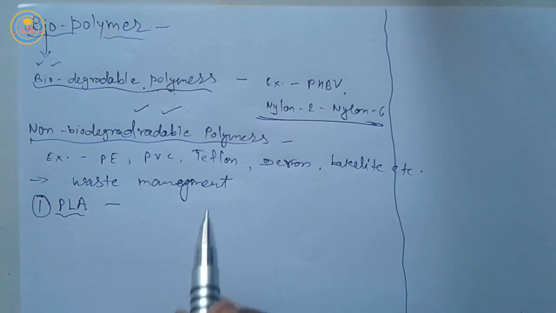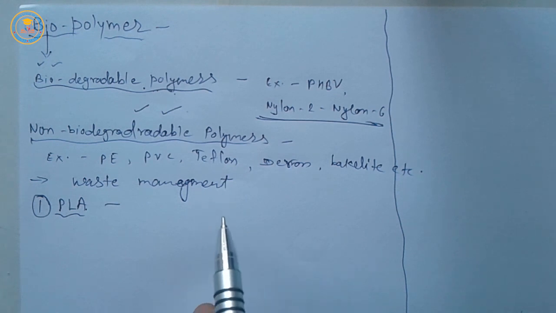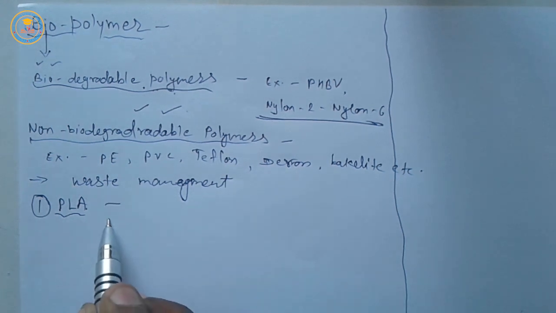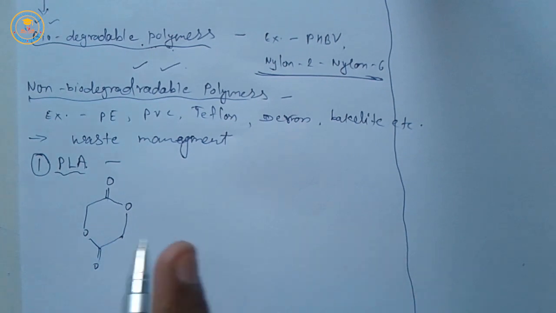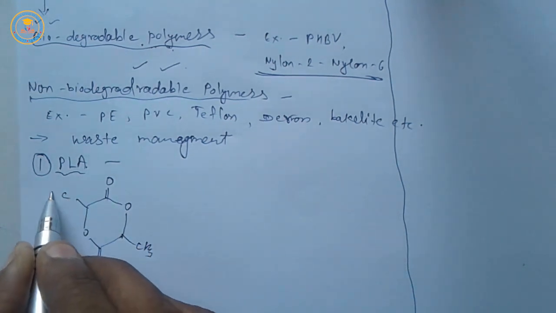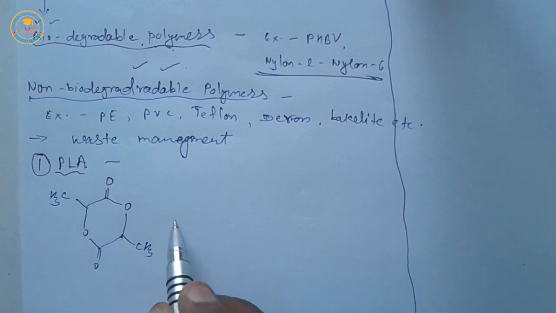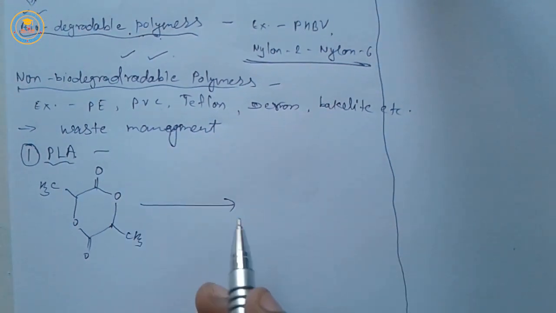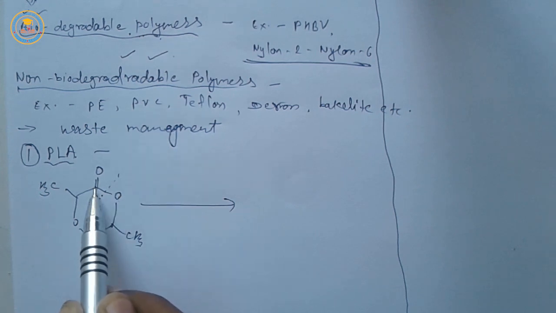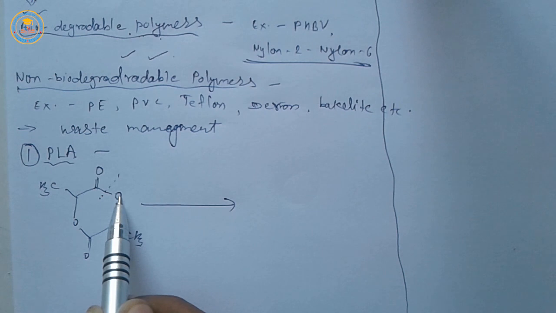It is a thermoplastic polyester. It is prepared by the polymerization of lactide or lactic acid. After polymerization, PLA is formed, cleaved by carbon-oxygen covalent bond, sigma bond.